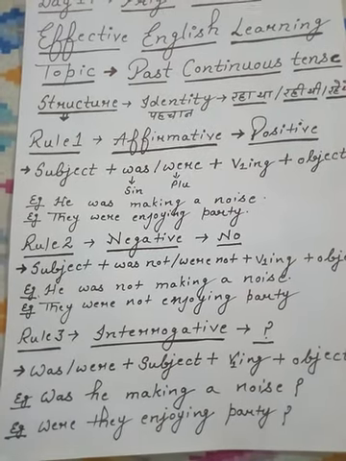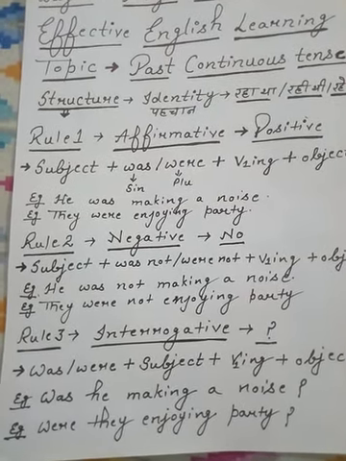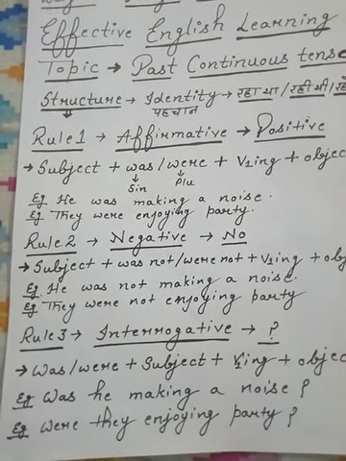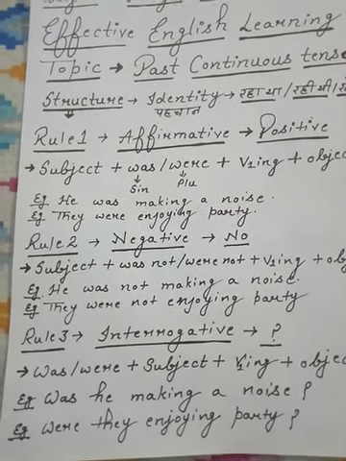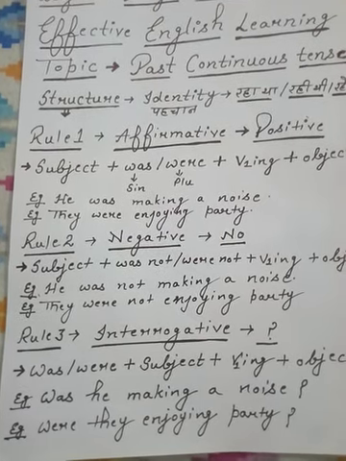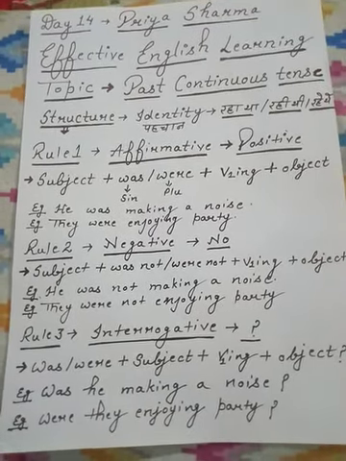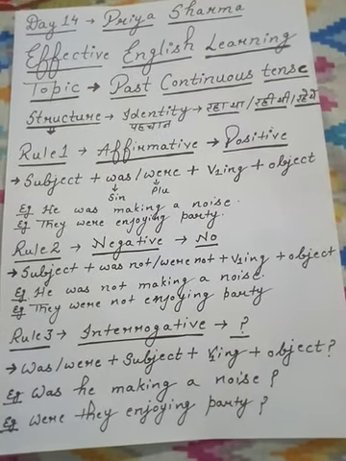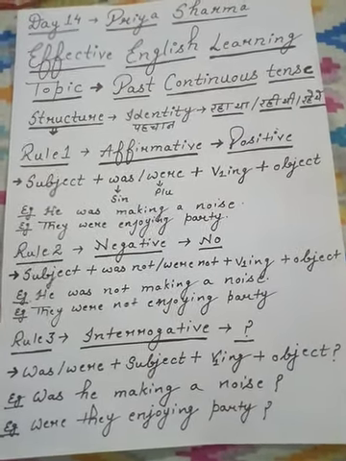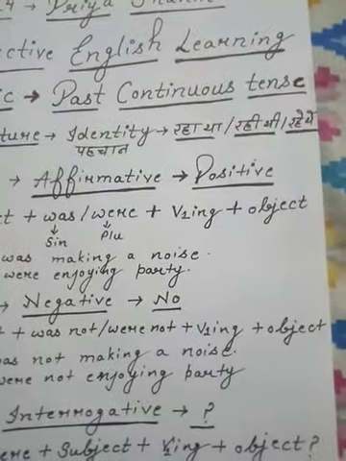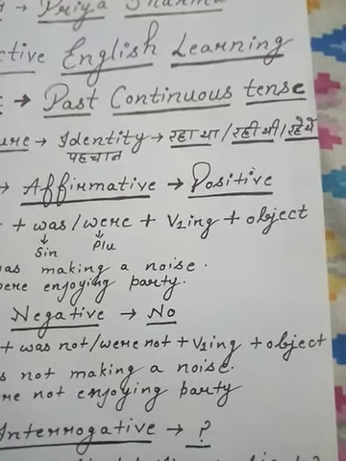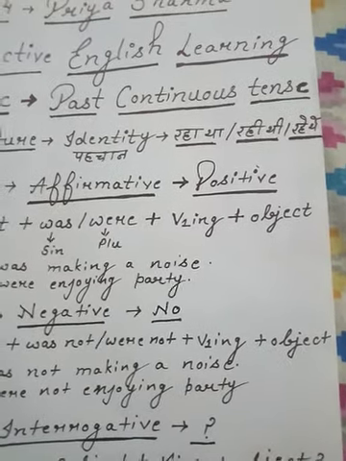If you want to change it into present continuous tense, then use are instead of were. Are they enjoying party? क्या वे पार्टी enjoy कर रहे हैं? So I have compared past continuous tense with present continuous tense so that you can learn the basic difference between them. See this, the main identity: present continuous ends with रहा है and past continuous ends with रहा था.